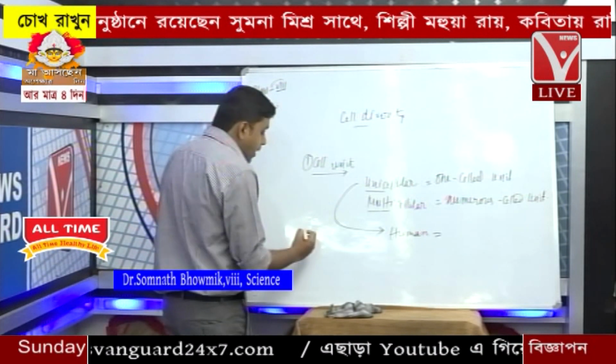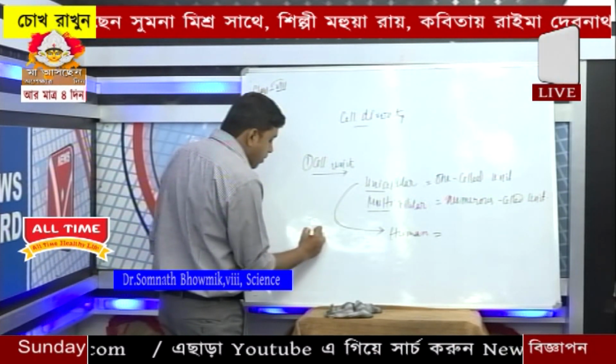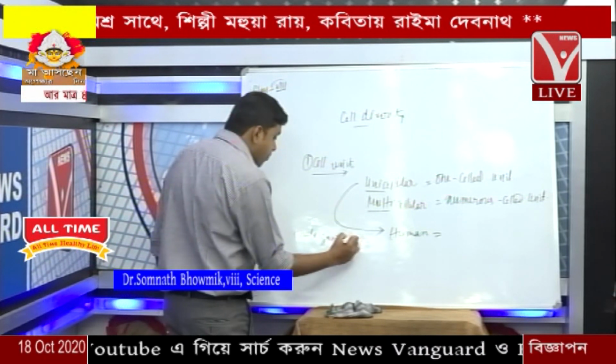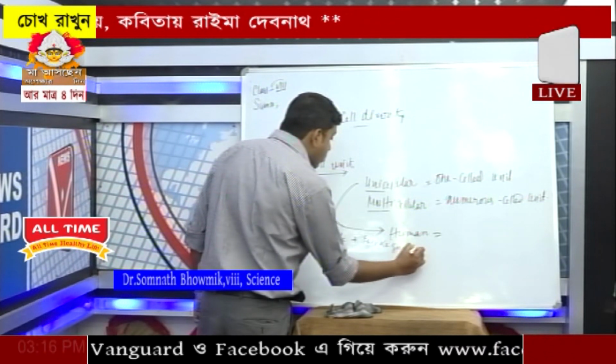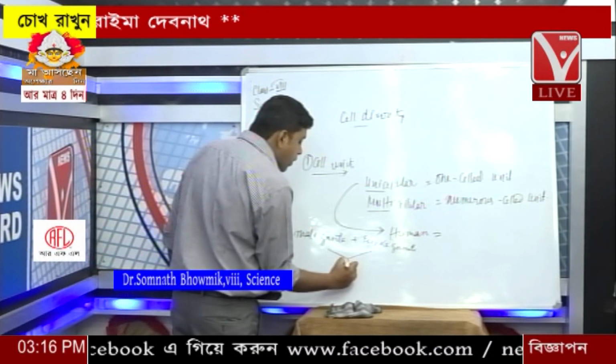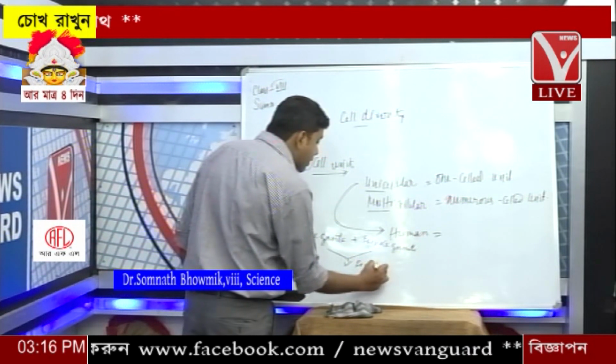What do we know? That the male gamete and the female gamete unite through a process called fertilization.